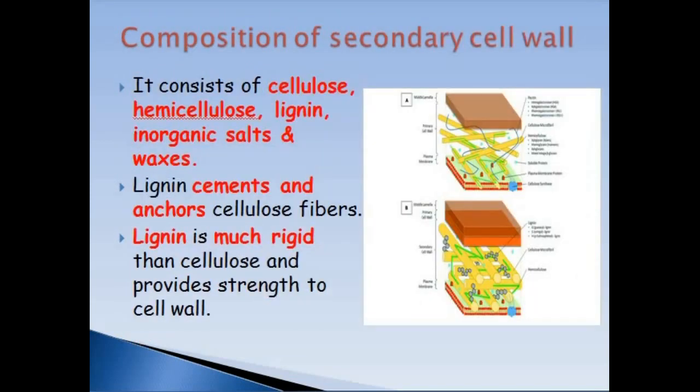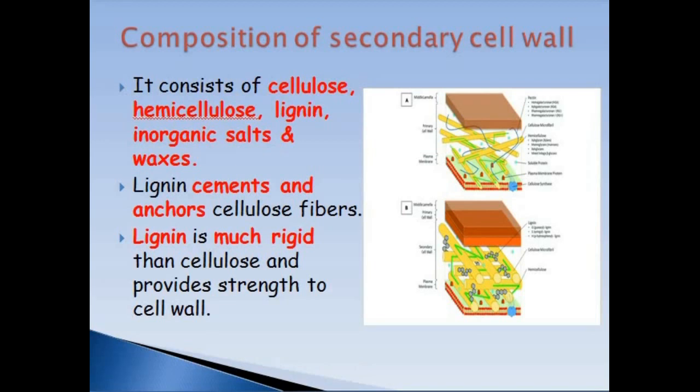Now, what is the composition of secondary cell wall? It is made up of cellulose, hemicellulose, lignin, inorganic salts and waxes. Lignin is harder and more rigid as compared to cellulose, so that's why the secondary cell wall provides strength and support to the cell wall.